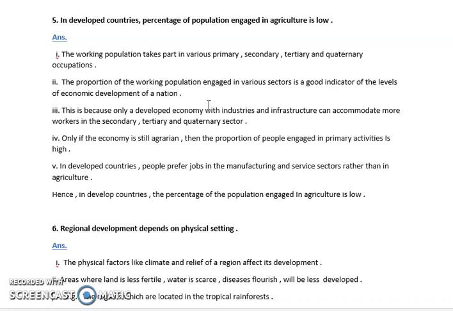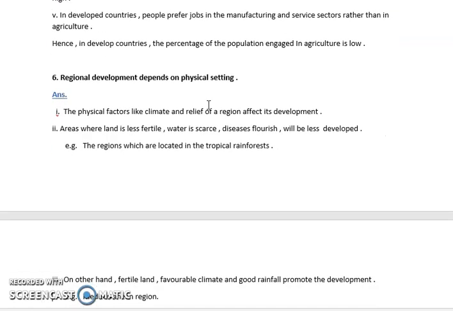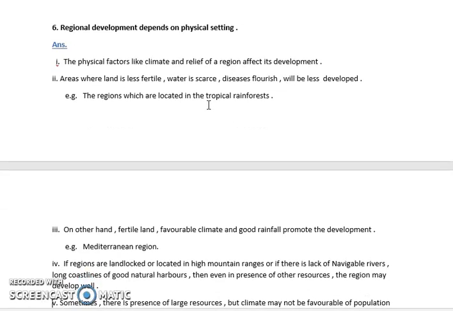The manufacturing industries, then the transportation, tourism, trade, all these things are coming under the occupations which are carried out in developed countries. So if a country is more developed, people are more literate, they are more qualified, their standard of living is high, and they are engaged in all high level type of businesses. So because of that, the percentage of population engaged in agriculture is very rare.